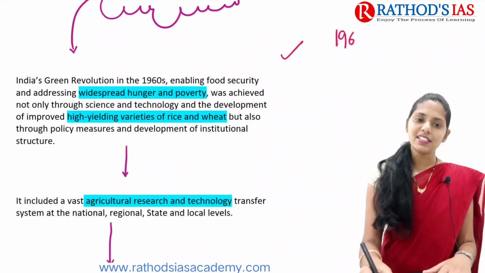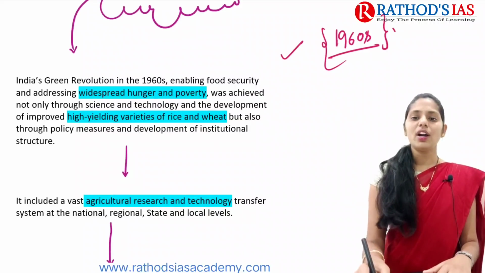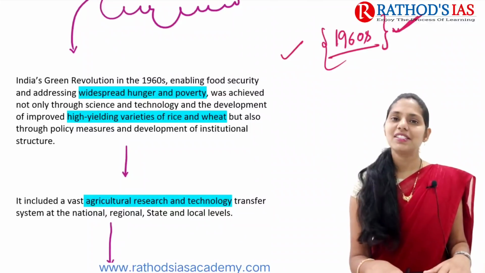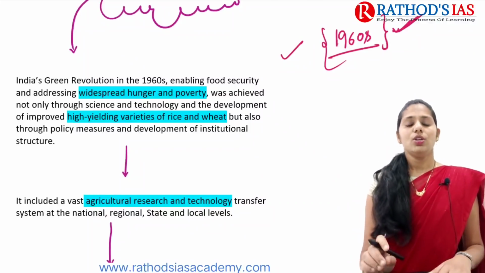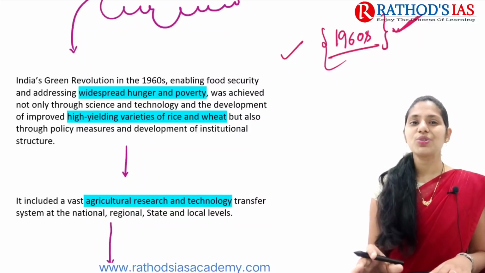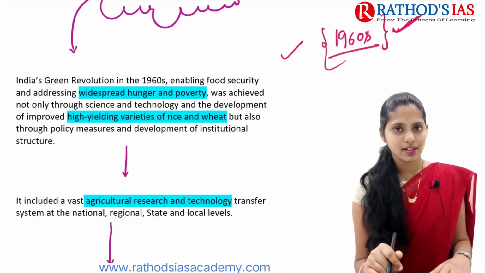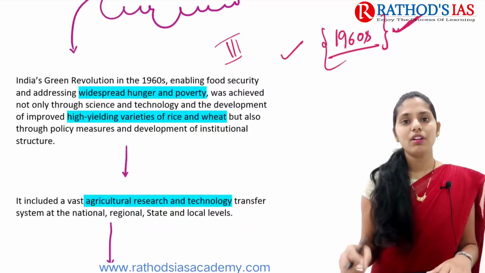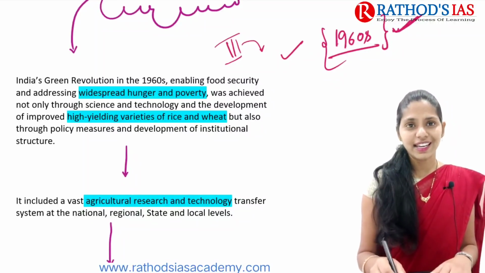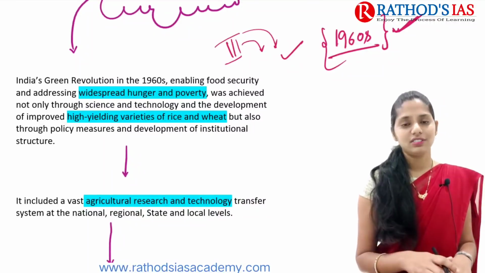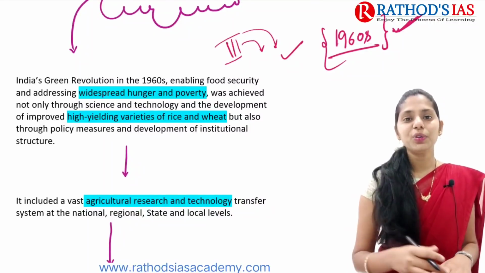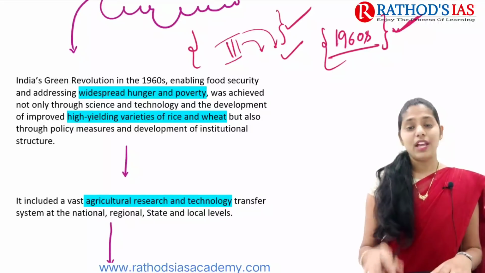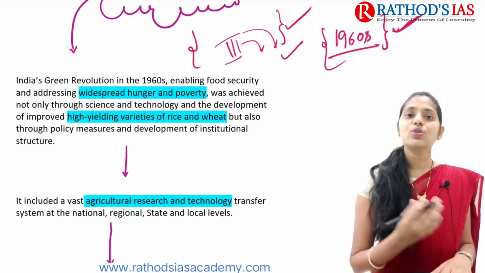If you're talking about science and policy, to understand that we need to go into some history. In the 1960s, India did not have food security. We used to depend upon imports, and one famous incident you need to know to understand the situation during the 1960s is the ship to mouth incident. The third grade food grains that we were getting from America directly entered the mouth of people, and they didn't even go to godowns.